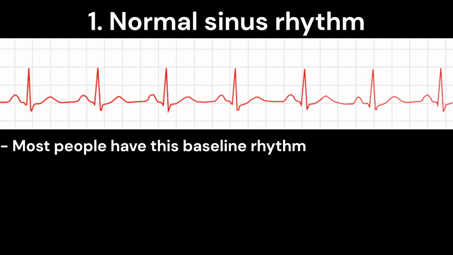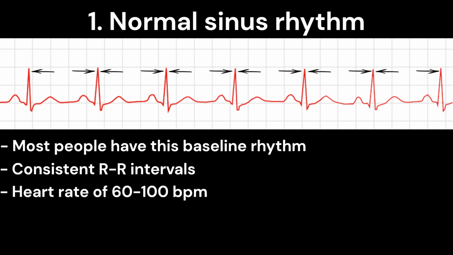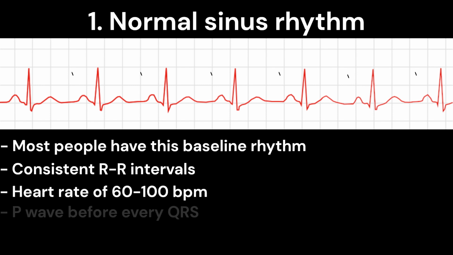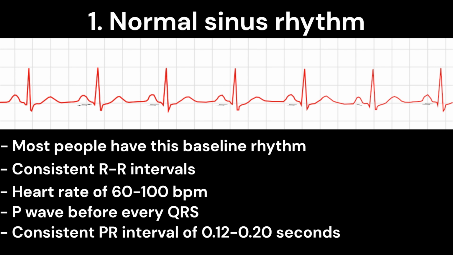Let's start with the normal sinus rhythm, which is the baseline rhythm most people have. A normal sinus rhythm is characterized by consistent RR intervals, a heart rate of 60 to 100 beats per minute, a P wave before every QRS complex, and a consistent PR interval of 0.12 to 0.2 seconds.